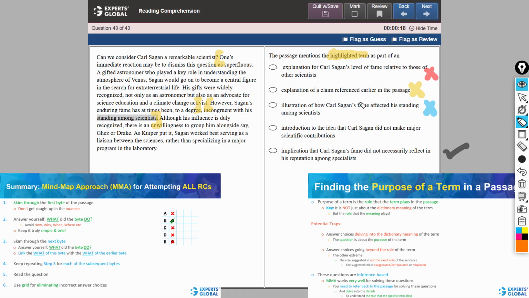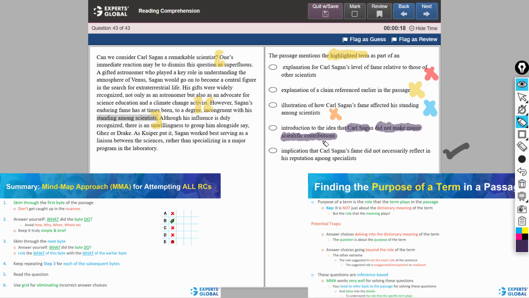Besides, to say that his fame may have affected his standing among other scientists is quite an amateur thought. You should always be very careful about such crafty sounding amateur answer choices. Some students would select choice D, but this is not correct because it has not been established anywhere in the passage that our scientist did not make major scientific contributions.